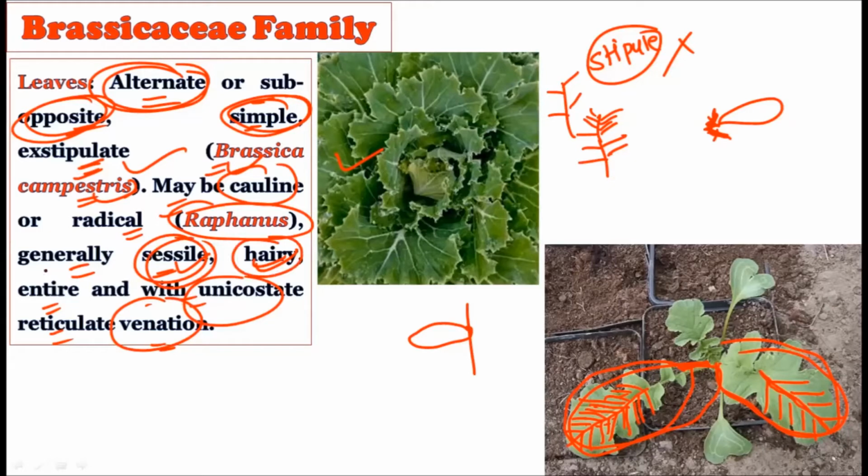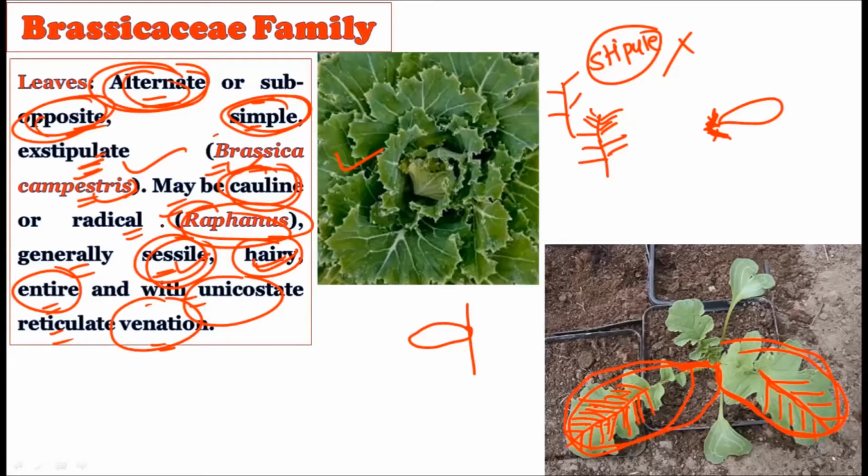They are hairy, they are entire in margin. And they may sometimes be radical, as you can see in Raphanus, and they are alternate, opposite, exstipulate, and simple in Brassica campestris. So this type of variation in the leaves is also found in the Brassicaceae family. But one thing you have to remember is that they generally show alternate or opposite phyllotaxy. The leaves are quite simple throughout the Brassicaceae family.